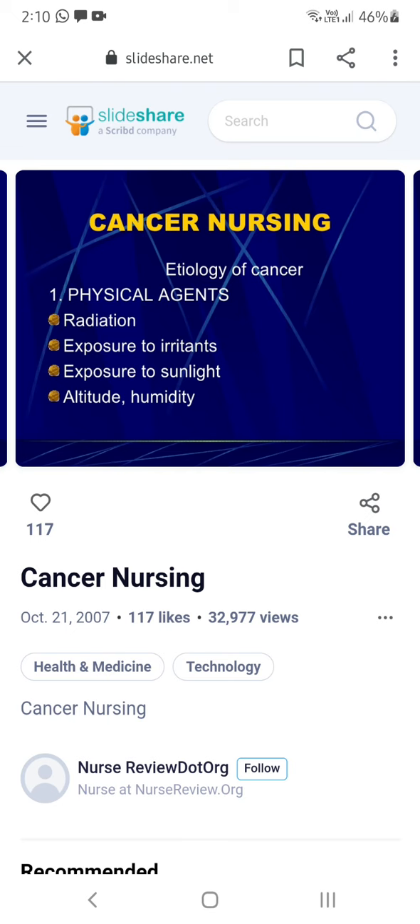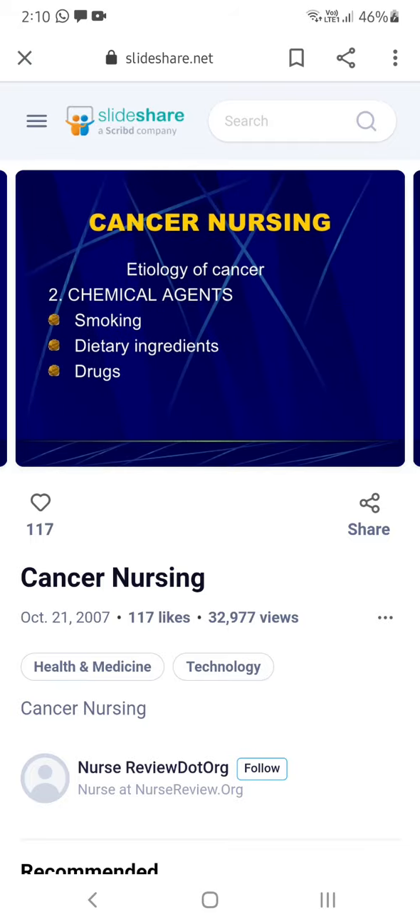What is this radiation? You know that cellular towers, your mobiles, your TV, satellites, all of these have some radiation. If you are exposed to that radiation, because nowadays in every area we are having cell towers, isn't it? Mostly they select big buildings and put these towers there. And exposure to irritants, exposure to sunlight, altitude, humidity. Altitude and humidity, which are climatic changes, can also be causes of cancer.